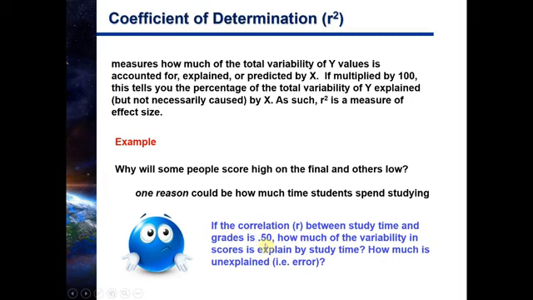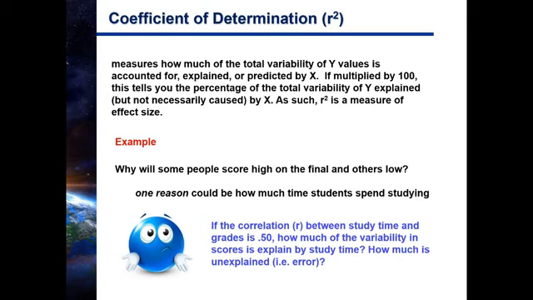So how much of the variability in the final grade scores is explained by study time? How would we calculate that? Well, all we have to do is take this R value and square it. So 0.50 times 0.50 is 0.25. If you multiply 0.25 by 100, you get 25%.